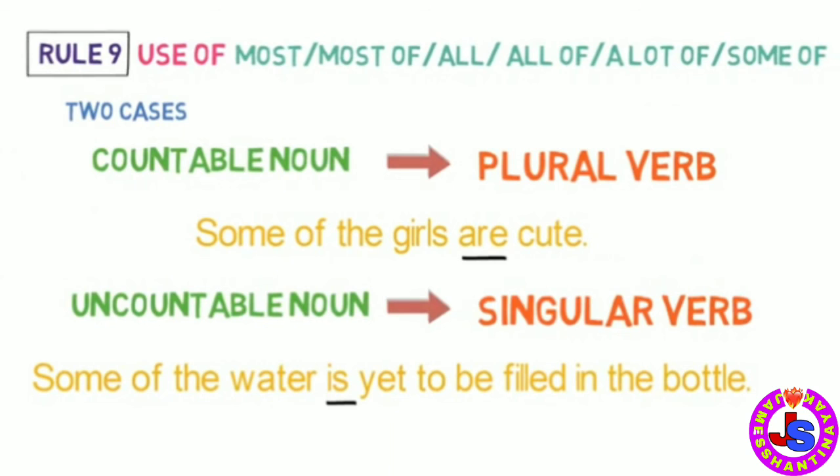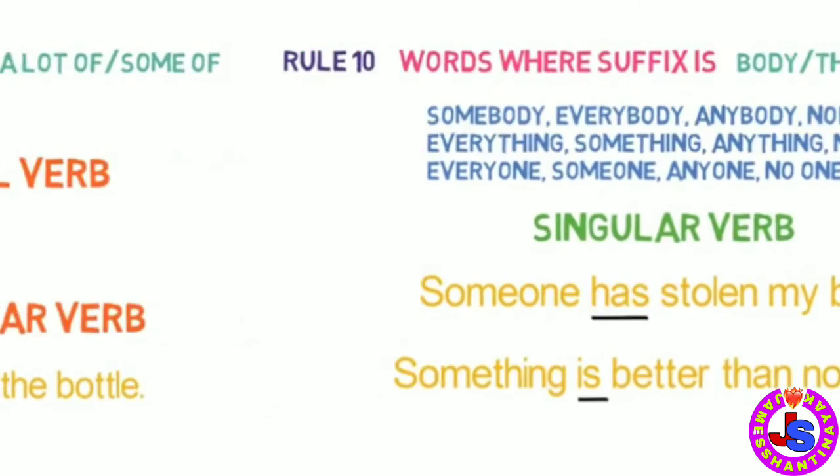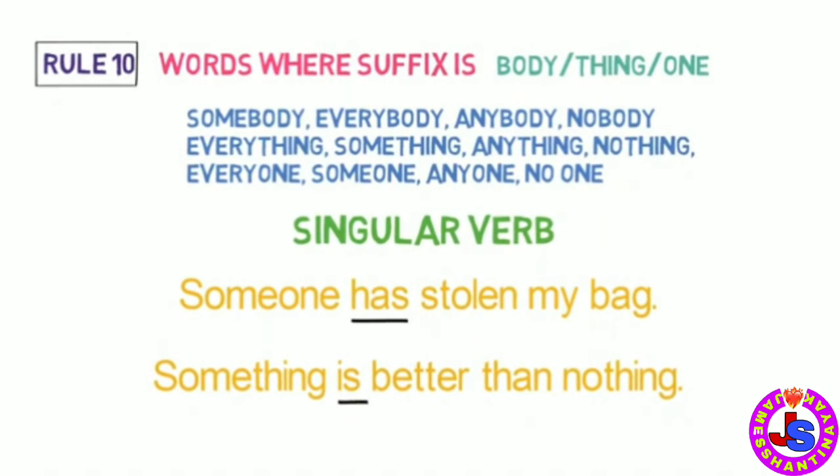Rule number 9. Remember two cases in case of words most of, all of, a lot of, some of in the sentence. If countable noun is used, then plural verb will come, and if uncountable noun is used, then singular verb will come. And the last rule, rule number 10. Words with suffix body, thing, one will carry singular verb.